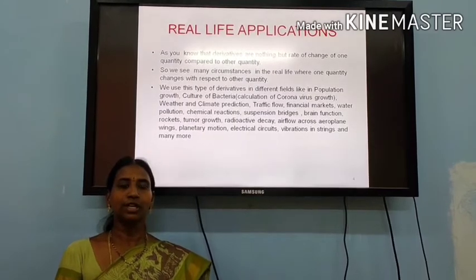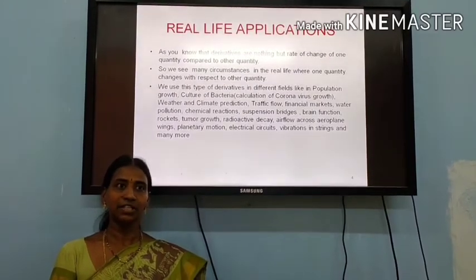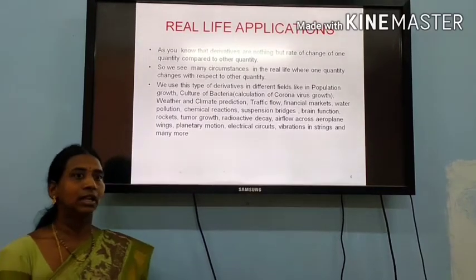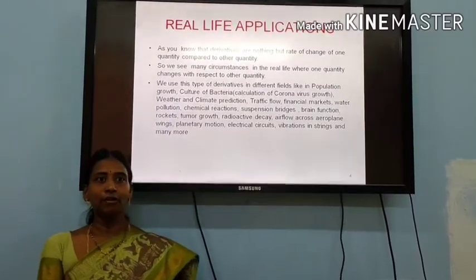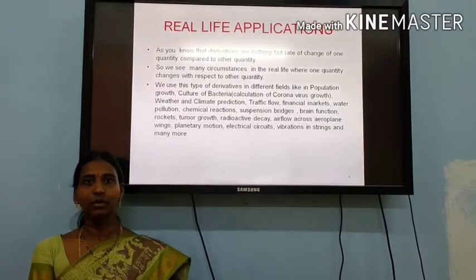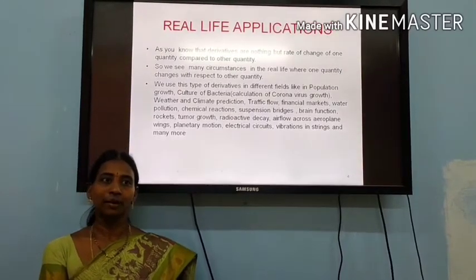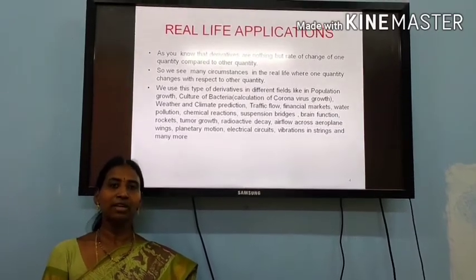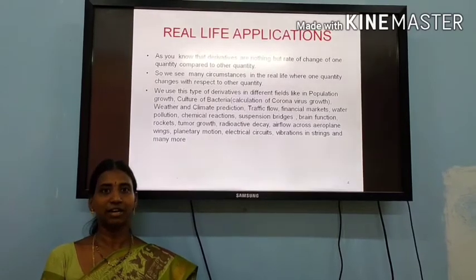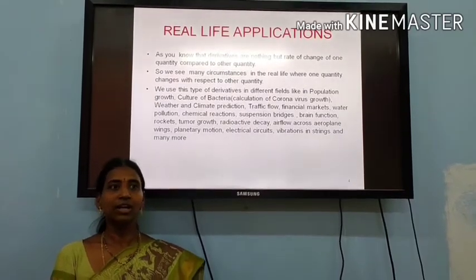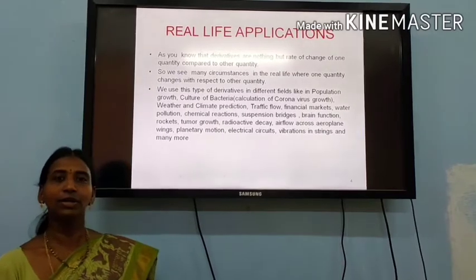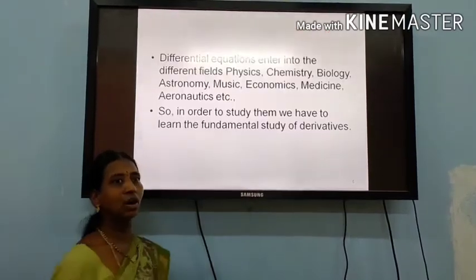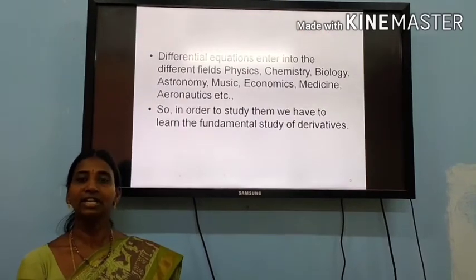markets, water pollution, chemical reactions, suspension bridges, brain function, rockets, tumor growth, radioactivity decay, airflow across aeroplane wings, planetary motion, electrical circuits, vibration in strings, like this. You have many applications of these differential equations. If you observe, in all these things we are going to get differential equations. So in order to study all these, we need differential equations.